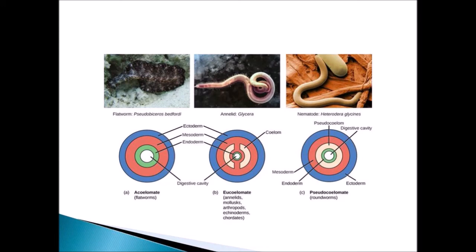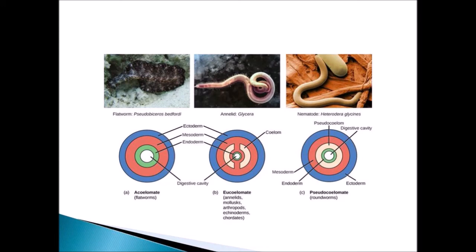In the center the digestive cavity is present, and after that a coelom is present, and mesoderm, ectoderm. And finally the pseudocoelomate. Example, roundworms. The digestive cavity is present, and around that a false coelom is present, and endoderm, mesoderm and ectoderm. So those three layers are present.